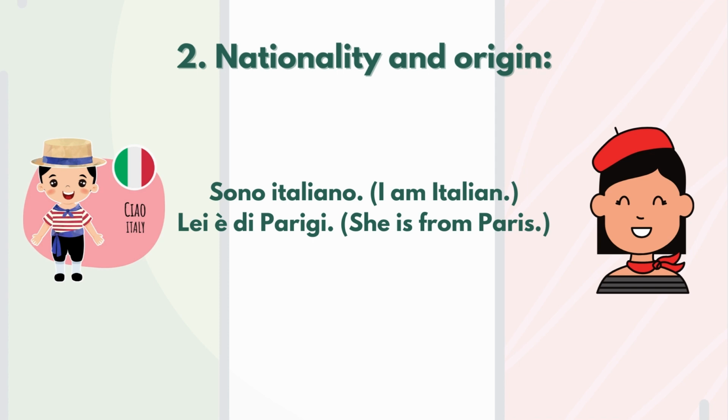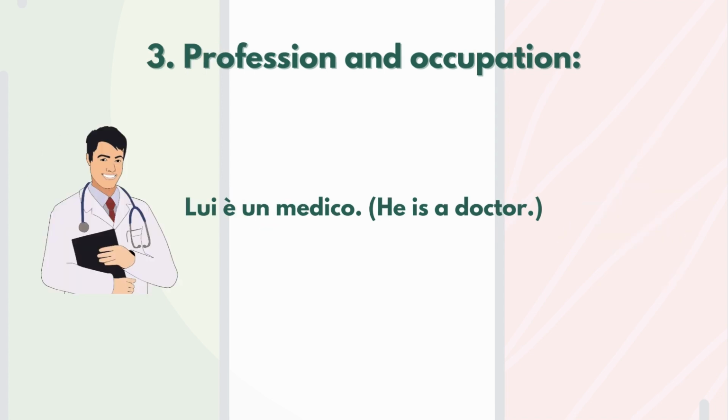For lei è di Parigi, she's from Paris. This is a little bit more difficult when we talk about prepositions. For now, remember lei è di Parigi. Third one is profession and occupation, as when we said io sono un insegnante. Lui è un medico. So the structure is subject, verb to be, indeterminative article, and the profession.